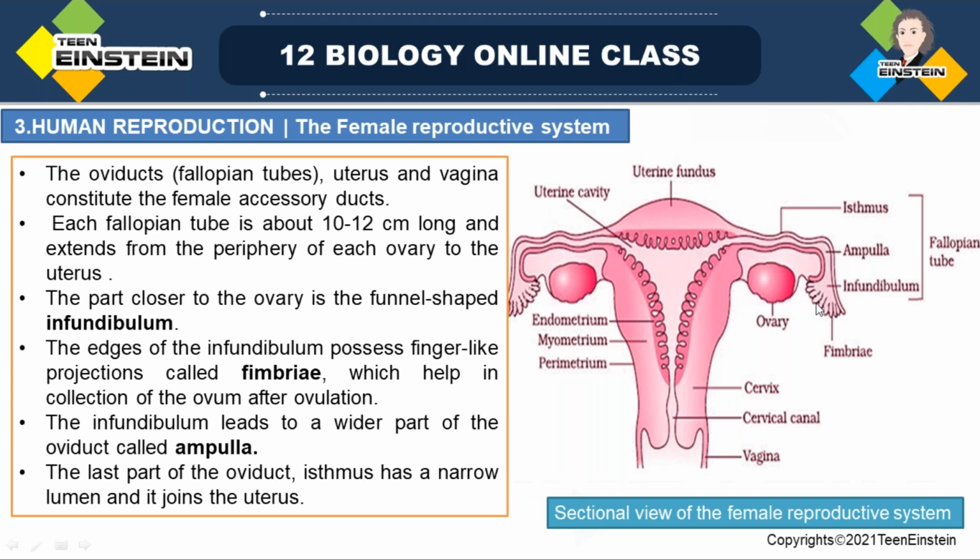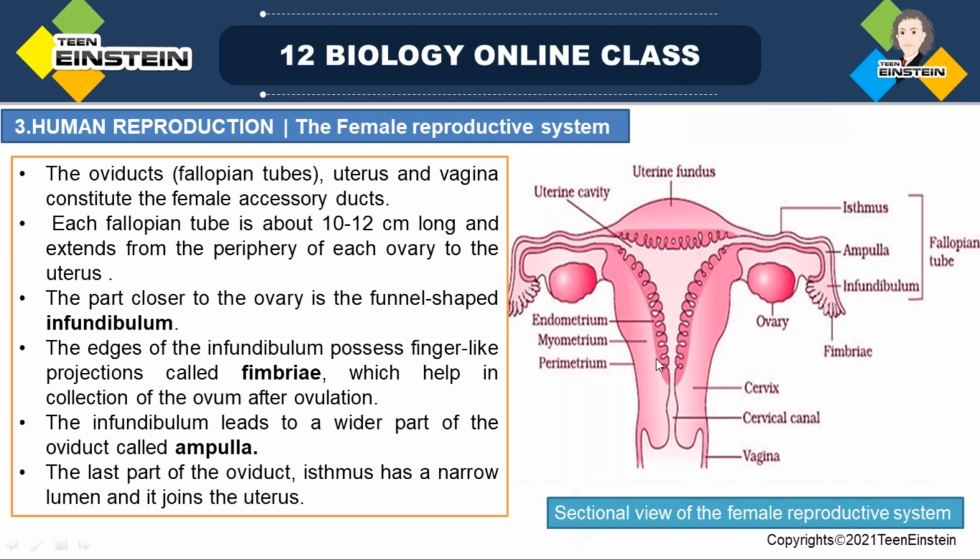The oviduct, this whole part, is the oviduct or fallopian tubes. Then the uterus. The first part is this oviduct or fallopian tube. Next is the uterus or uterine cavity. And third is the vagina.